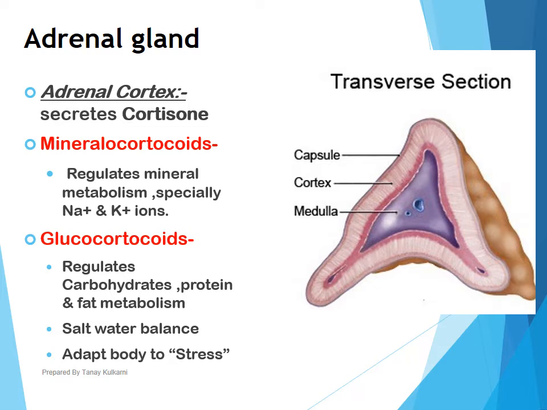It means if it is more in quantity, it will be excreted out. If it is lesser in quantity, it will be reabsorbed from the urine. Glucocorticoids regulate the metabolism of carbohydrates, proteins and fat. Also it helps in salt and water balance, and it helps our body adapt to stressful situations.